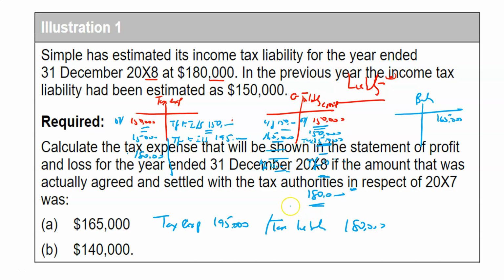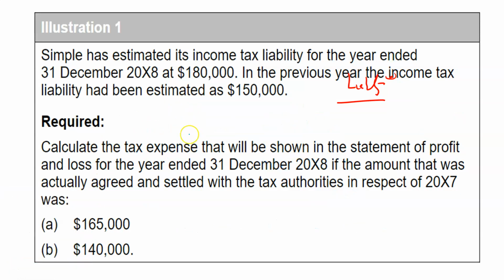And I do exactly the same thing, but this time you will see that the difference will be different. This is recorded so I can clean this screen. So I have exactly the same scenario here where you had your 150,000 here, transferred to the income statement in 2007, and that's gone.